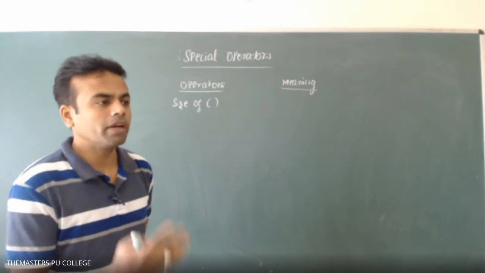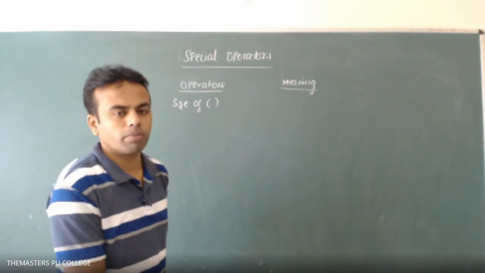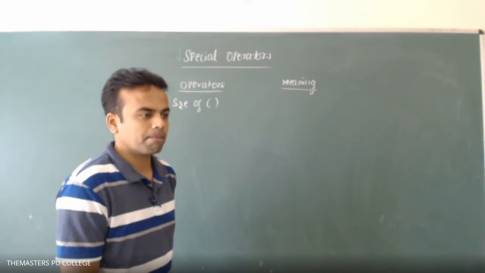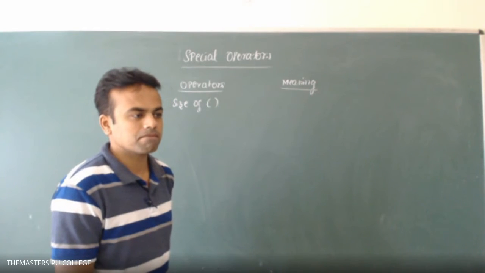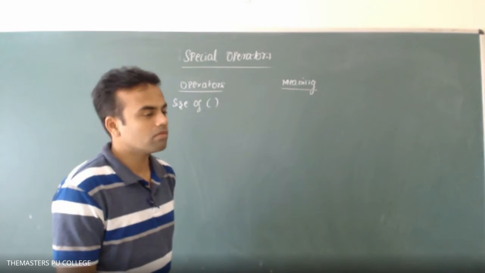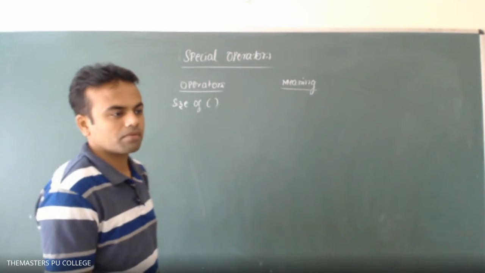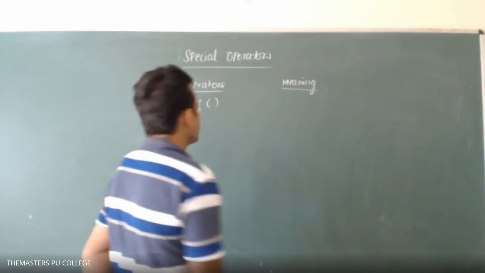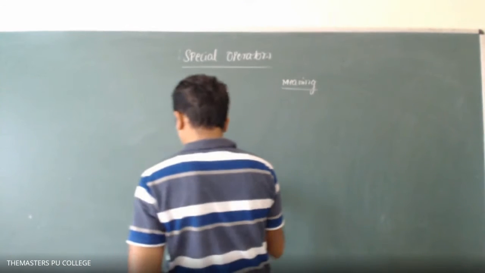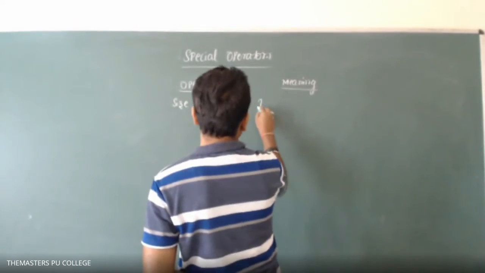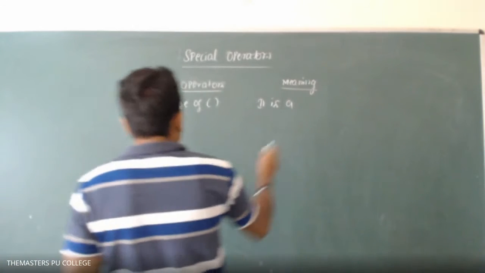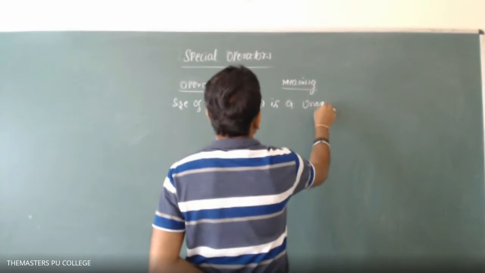The sizeof operator determines the size of the data type we used. Okay, how many bytes does the integer data type occupy in computer memory? Bytes it is, sir. Okay, sizeof is a unary operator.